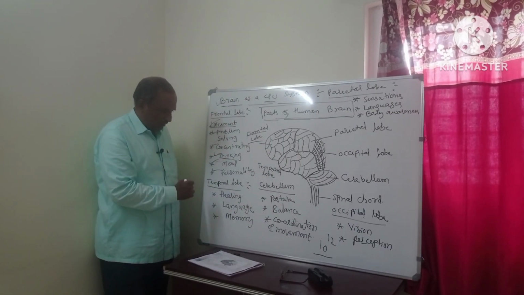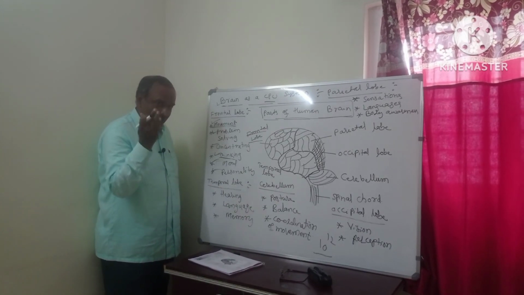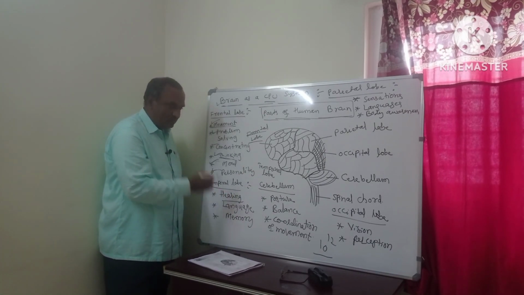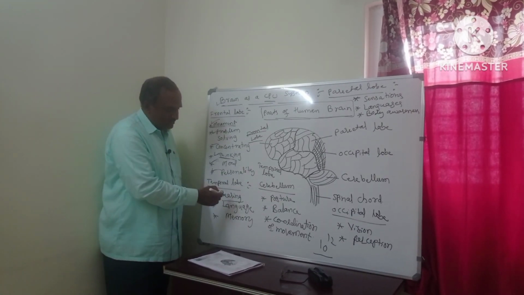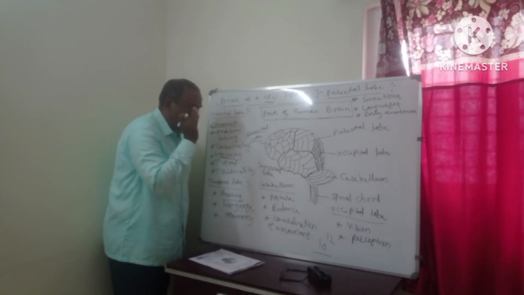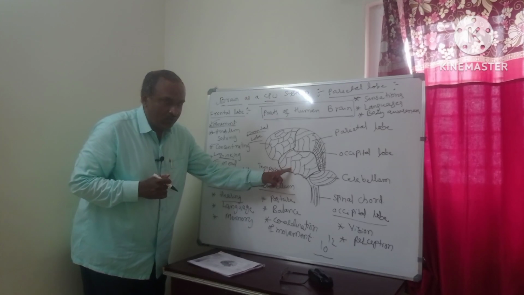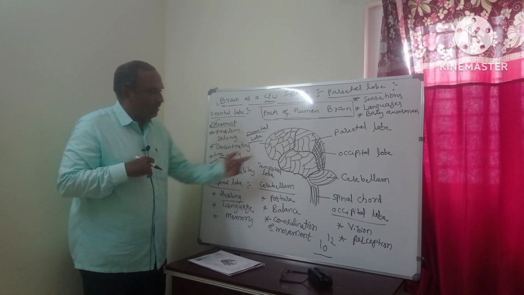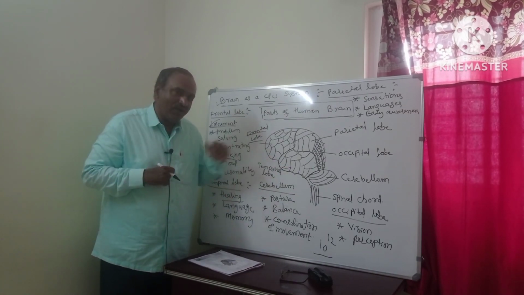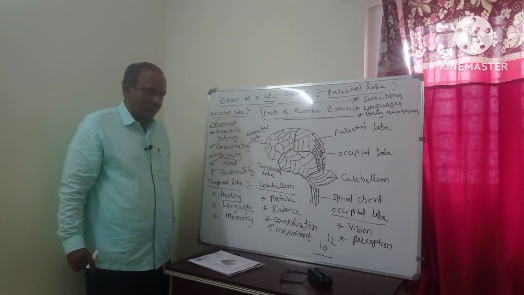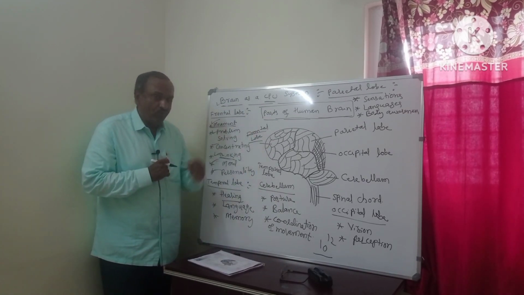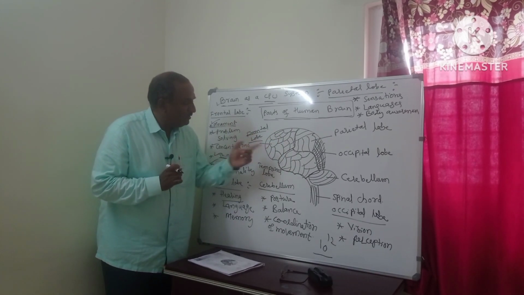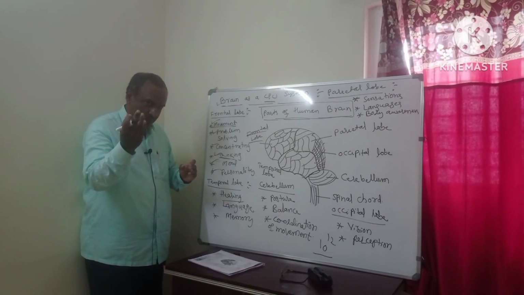The function of the temporal lobe is hearing. Hearing means listening to what I am telling. Suppose someone is telling something, I can hear. Hearing means listening to the sound. This temporal lobe will understand and analyze the hearing. If some damage happens to this, at that time the human being can't hear. Very important. So the brain is very important. If some damage happens to a particular part of the brain, the related organs will not work.